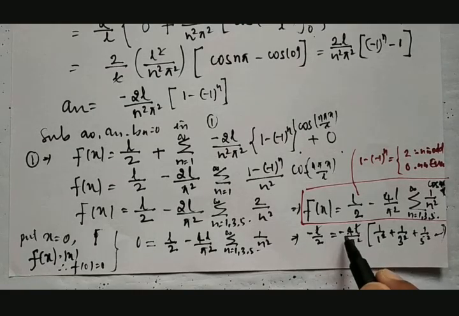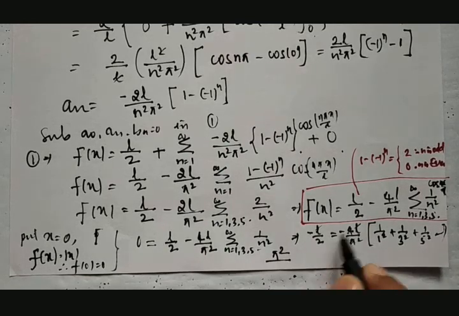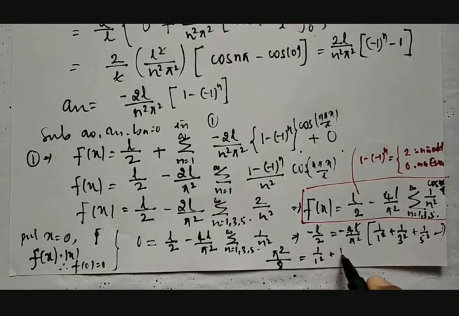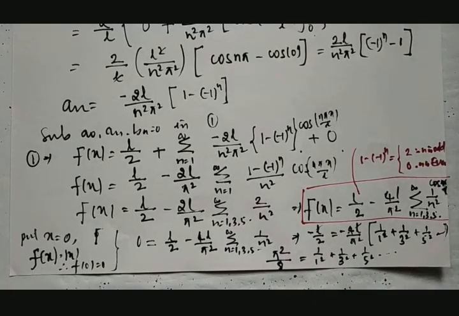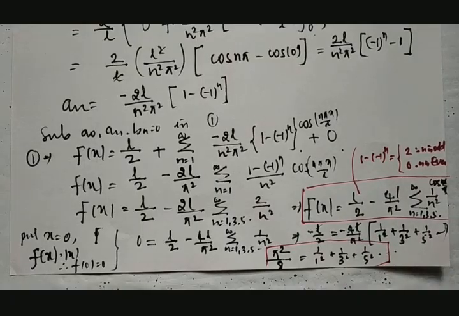Then minus of minus got balanced. And this pi square goes to other end. Then it is pi square divided by 2 into 4, 8, that is equal to 1 by 1 square, 1 by 3 square, 1 by 5 square, and so on. So this is the required series.